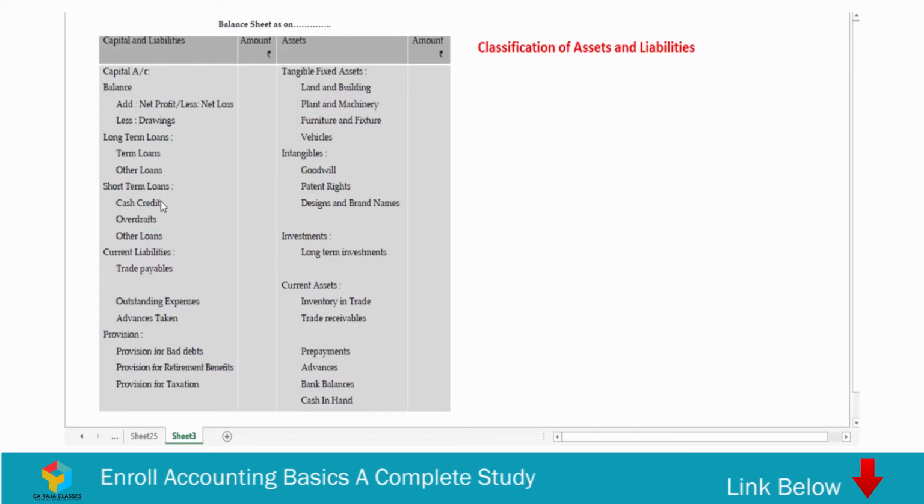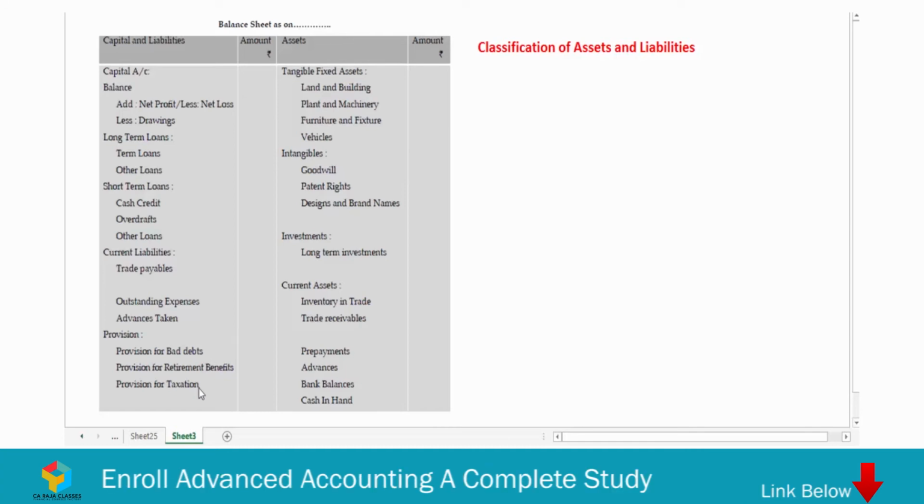So short-term loans can be in the form of cash credit, overdrafts, other loans. Current liabilities can be trade payables, outstanding expenses, advance taken. Provision can be provision made for something expected to go wrong like bad debts, or something expected to incur like provision for taxation, retirement benefits, okay. So these are all basically repayable within a period of 1 year, whereas the other items like capital account balance, long-term loans, they are repayable after a period of 1 year, okay.